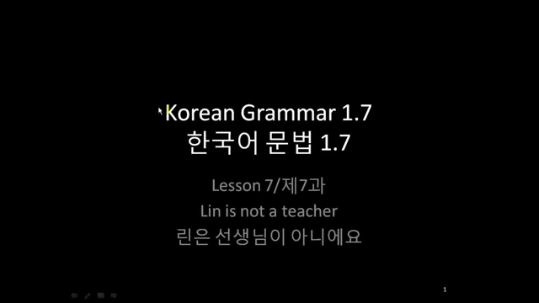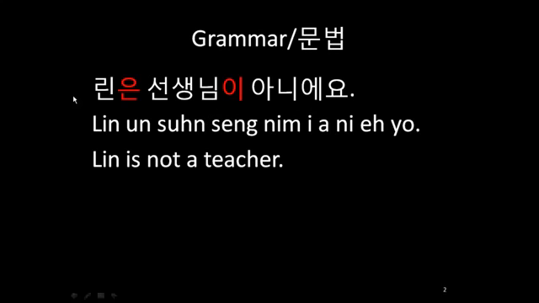This course is called Korean Grammar 1.7, 한국어 문법 1.7. This is part 1 of lesson 7, 제7과. The title of this lesson is called Lin is not a teacher. 린은 선생님이 아니에요. So in order to convey the sentence Lin is not a teacher in Korean, you would say